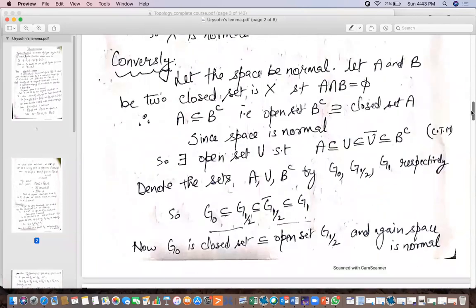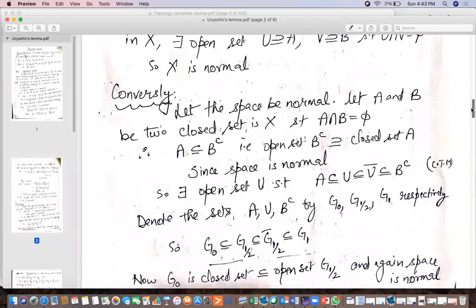Now conversely, we come to the tougher part. If X is normal, we have to define a function which satisfies all the conditions of the function that is given in the statement. So let a normal space be given. Let A and B be two closed sets in X such that A intersection B is the empty set.